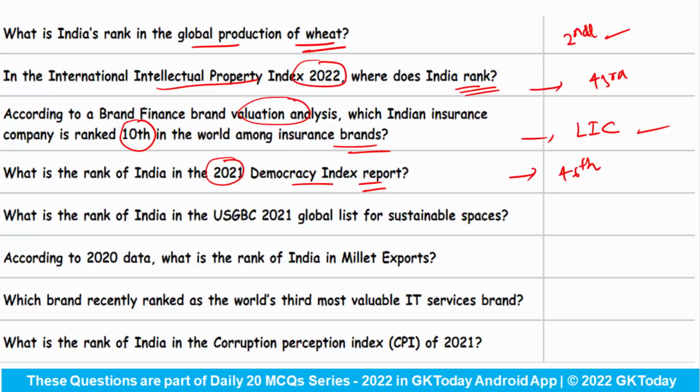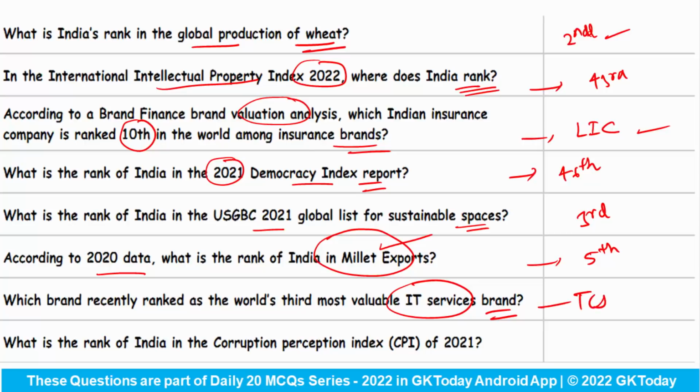What is the rank of India in the US GBC 2021 Global List for Sustainable Spaces? It is at 3rd. According to 2020 data, what is the rank of India in the millet export? So in terms of export of millets, we were at 5th. Which brand recently ranked as the world's 3rd most valuable IT services brand? This is TCS. And last is, what is the rank of India in the Corruption Perception Index of 2021? Extremely important question. And India has been ranked at 85th in this. Can you tell me who was at the top in this ranking?